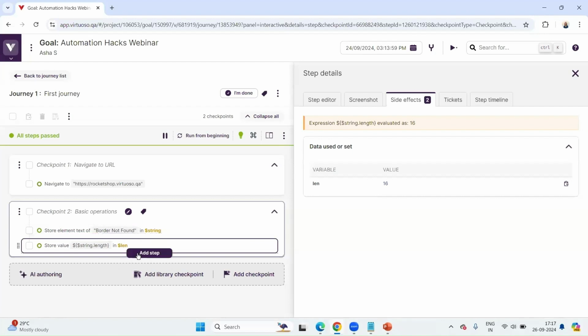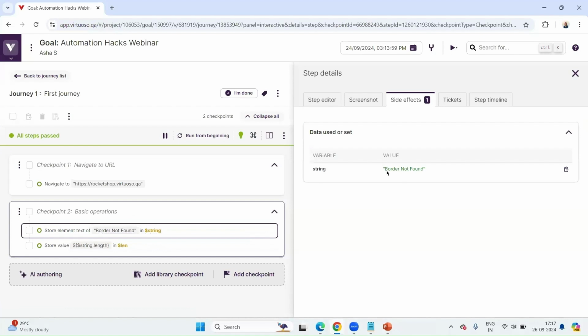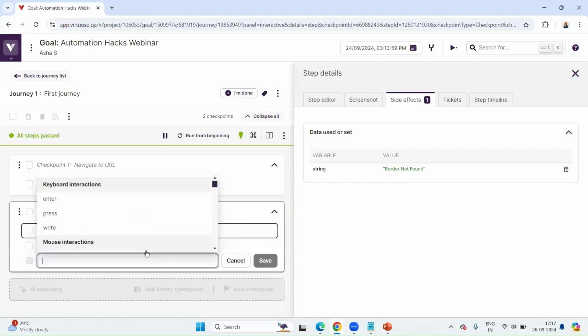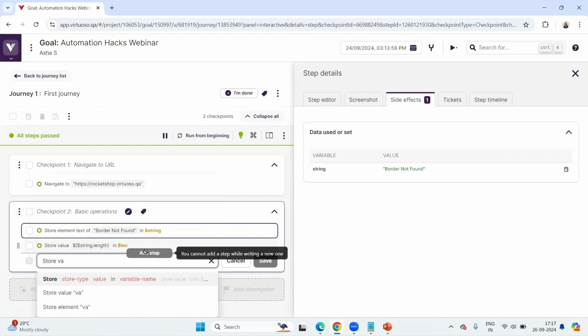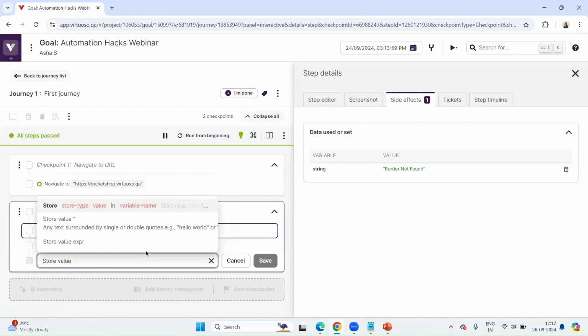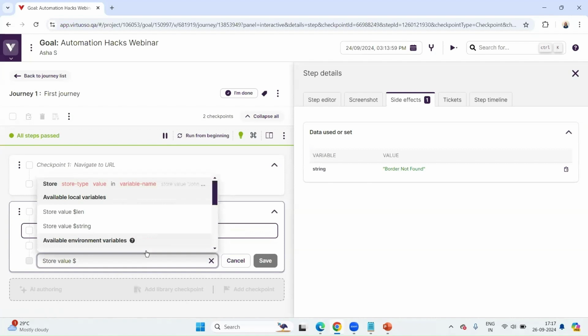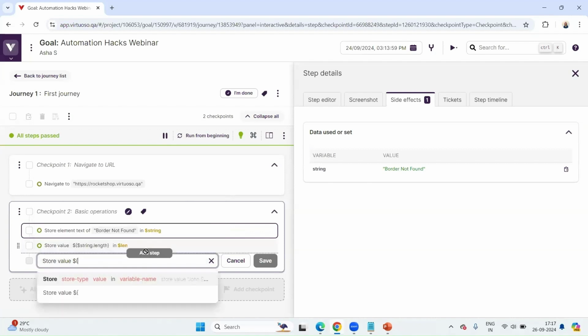Now quickly, let's convert. We can see the string has saved the value "border not found" in camel case. Let's convert everything to uppercase. Why? Because we can, and then let's see how it works. We don't have to write anything out of the box to perform any operation, like uppercase or lowercase or anything as such.